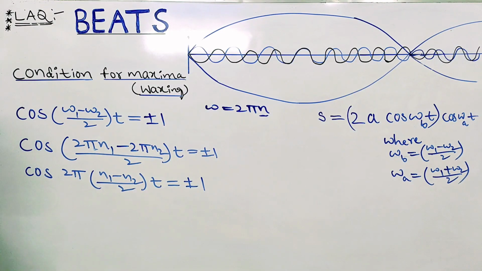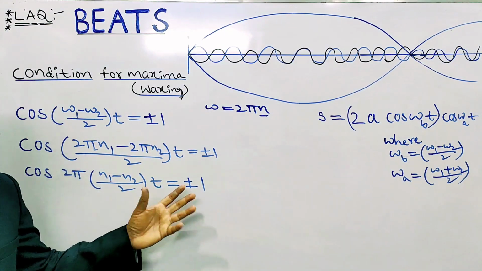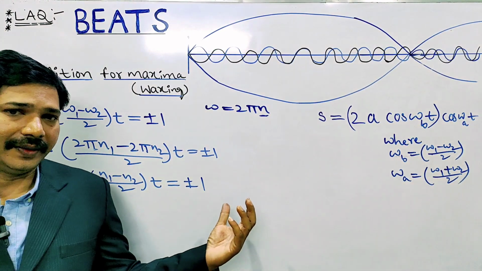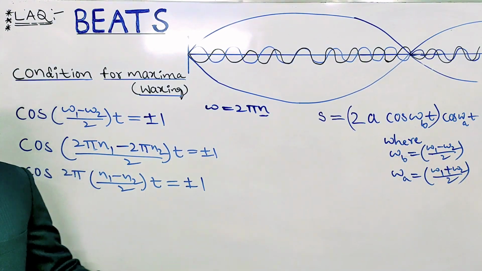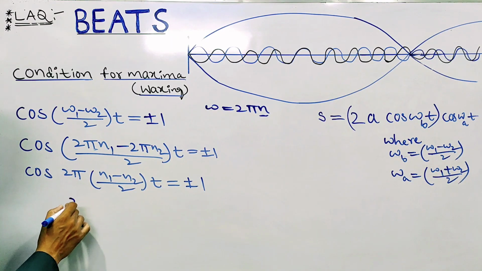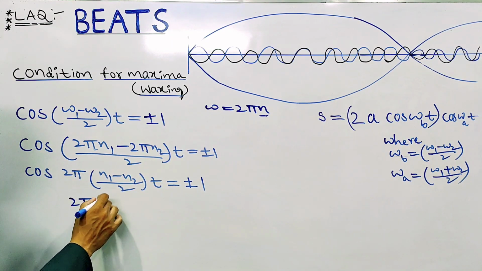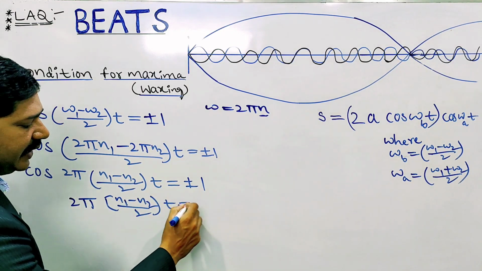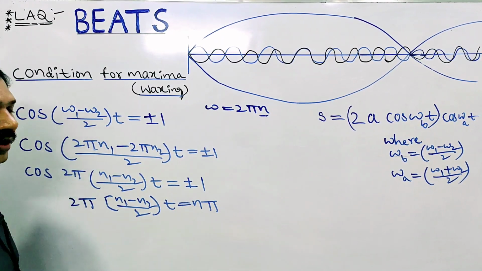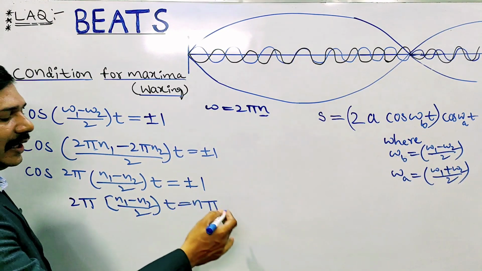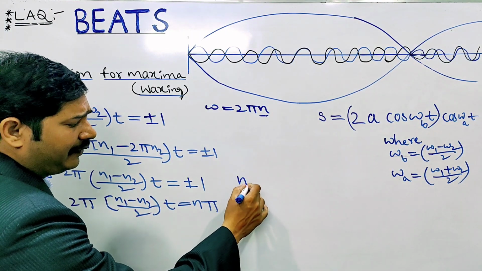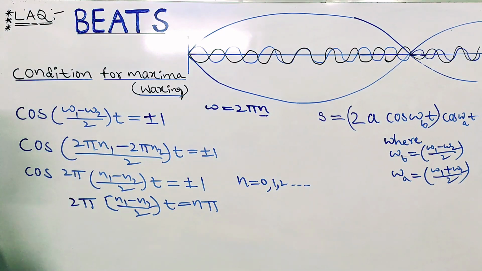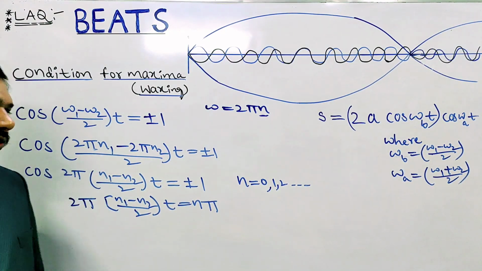Here in cos, we get plus or minus 1 when? In the cos function, cos 0 value is 1, cos 180 is minus 1. So like that, 2 pi into n1 minus n2 by 2 into t is equal to n pi, you can take. Here the n values are 0, 1, 2 and so on.